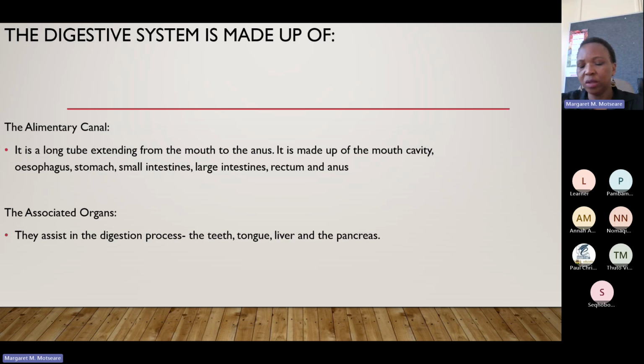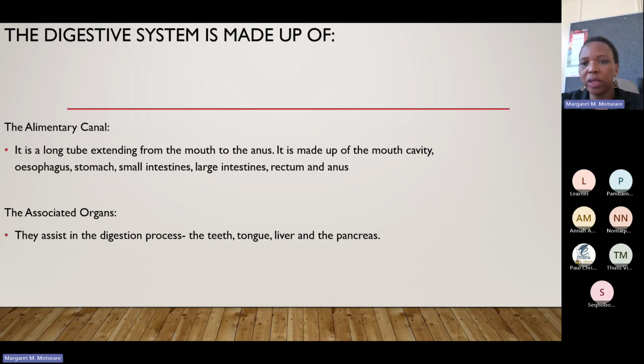And then the digestive system, because it is a system, it means other organs are involved. It is made up of the following: the alimentary canal. What is the alimentary canal? The alimentary canal is a long tube extending from the mouth to the anus. It is made up of the mouth cavity, the esophagus, the stomach, small intestines, large intestines, rectum, and the anus.